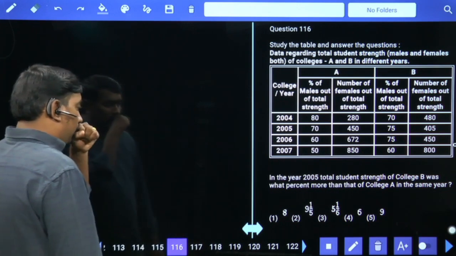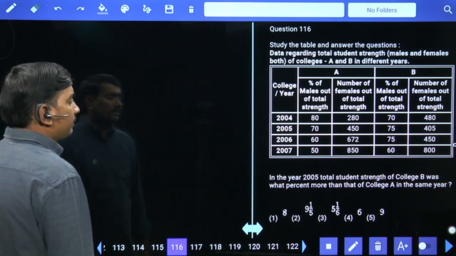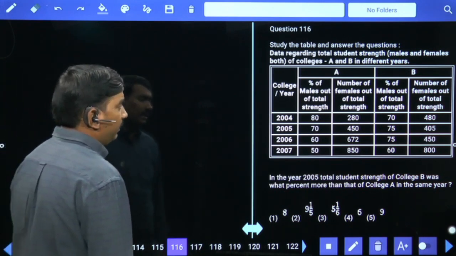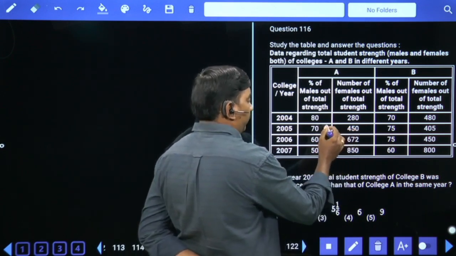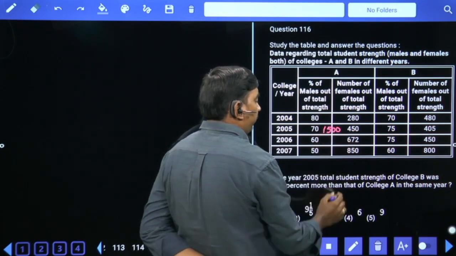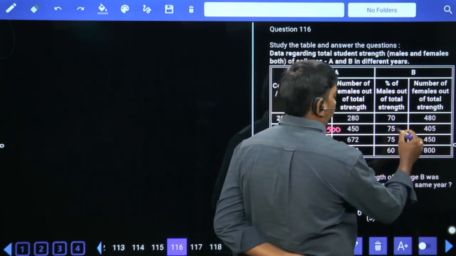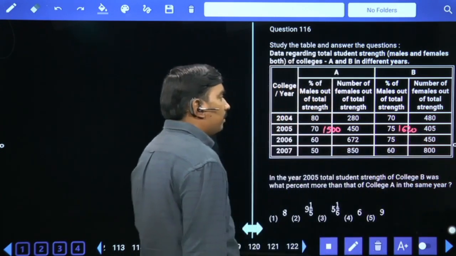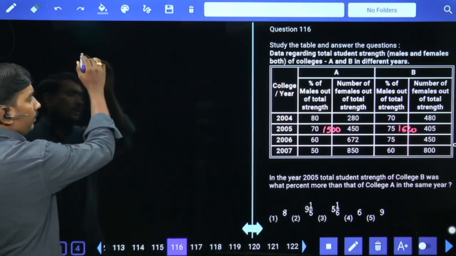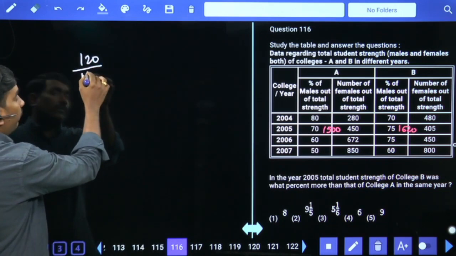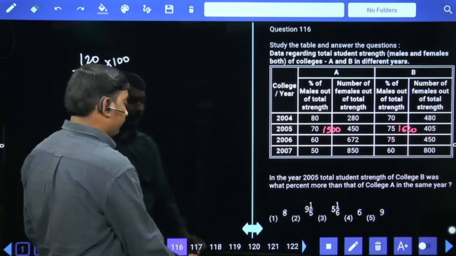First one, in the year 2005, total student strength of college B was what percent more than that of college A in the same year, 2005? 30% female, 30% 450, 100% 1500. College A strength 1500. 25% 405, then 100% 1620. College B 1620. College B is what percent more than college A? Difference by less value. Difference 120, less value 1500 into 100, 8% more.